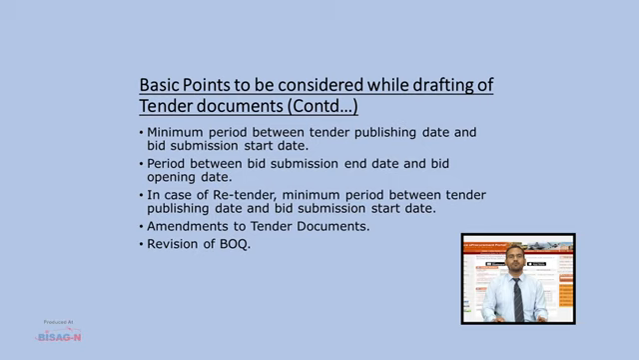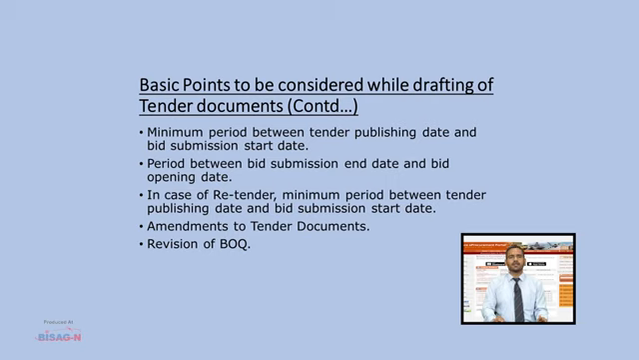The minimum period between tender publishing date and bid submission start date for a lump sum contract is 28 days. For an item rate contract, where estimated cost of tender is less than 50 lakh, it is 14 days, and for cost of tender more than 50 lakhs, it is 21 days. The period between bid submission end date and bid opening date shall be 7 days to enable the bidder to forward DD towards cost of tender and EMD, if applicable, physically before the bid opening date.